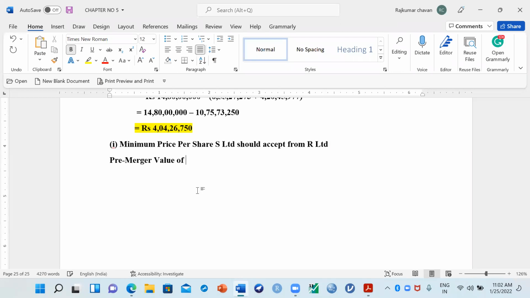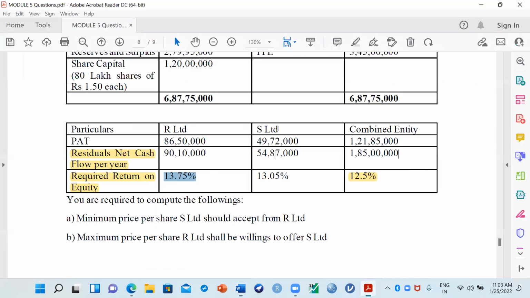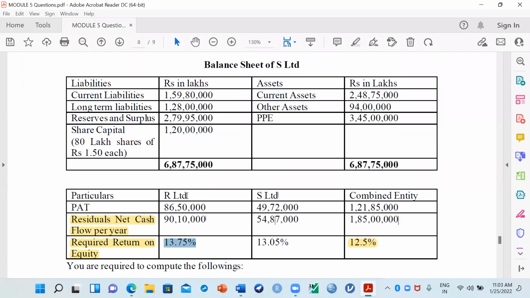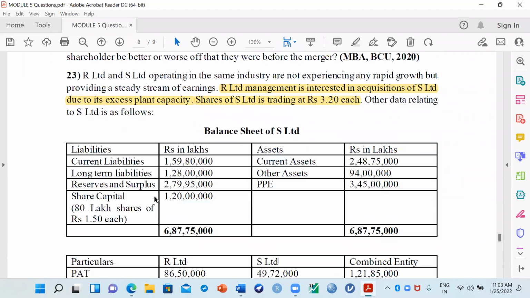Pre-merger value of S Limited, and number of shares of S Limited. So now let us go to the question. What is the total value of this firm? Based on this, we have to calculate.